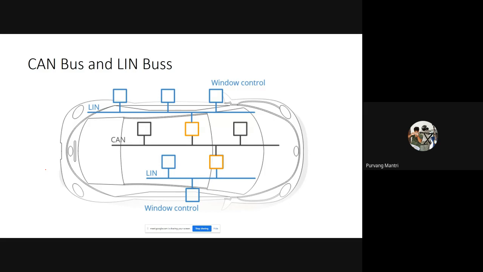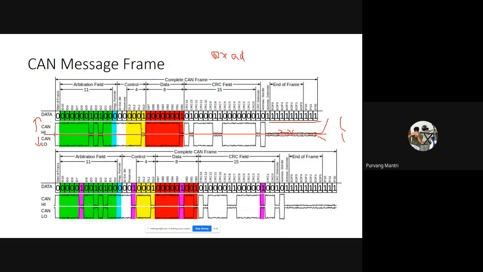They transmit the data of those sensors in the CAN message frame, which I showcased over here, and that data is taken by the BMS, the battery management system, and based on that, it keeps monitoring each and every cell inside the battery pack. So yeah, this CAN bus has a greater importance.